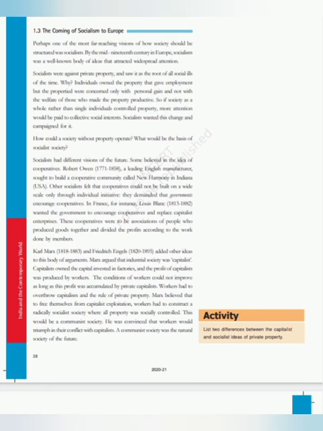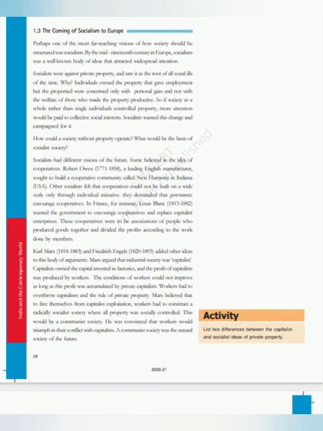Here, the next thing we want to discuss is some of the socialists and their visions. The socialists had different visions of the future. The first one is Robert Owen. He believed in the idea of cooperativism.